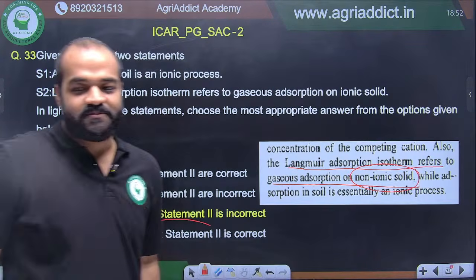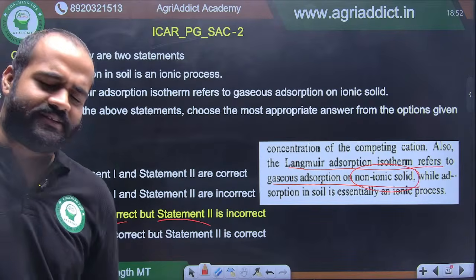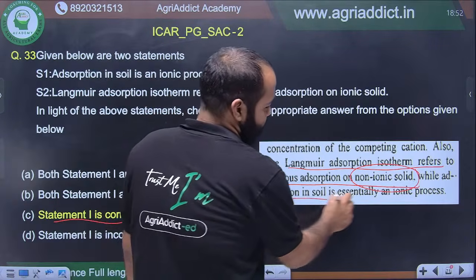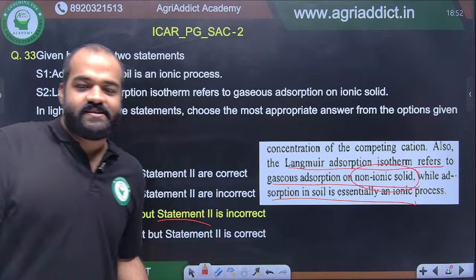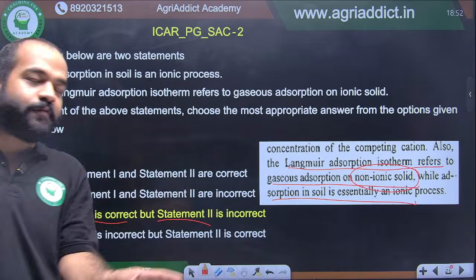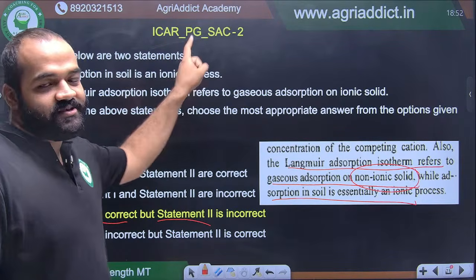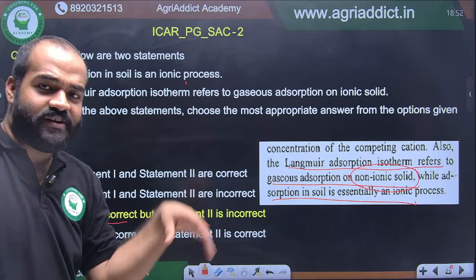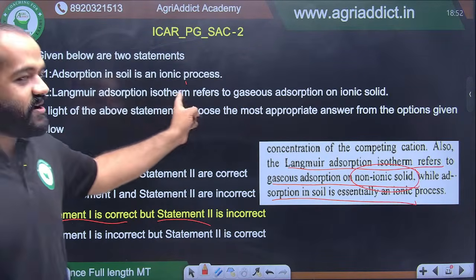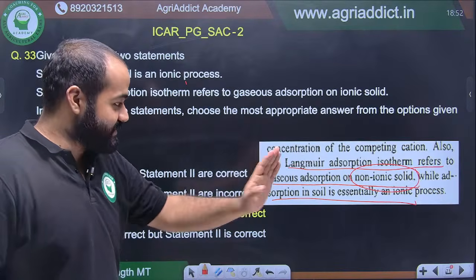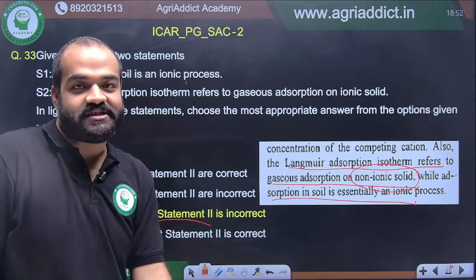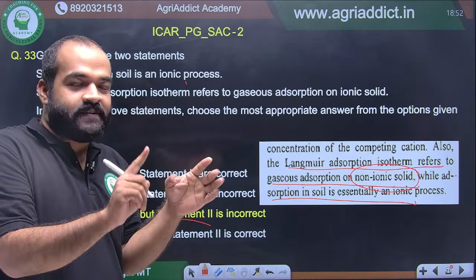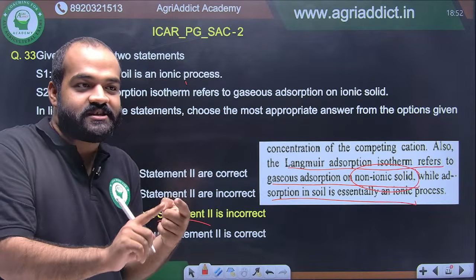In the old ISSS, where the isotherms are, it is clearly written that adsorption in soil is essentially an ionic process. This is written in that section on the limitations of applying the isotherm theories to soil study. Why can we not directly apply these isotherm equations on soil? This is the reason. There are a lot of limitations there, read them well. Like cationic competition is there. Then the soils are polyfunctional exchangers.